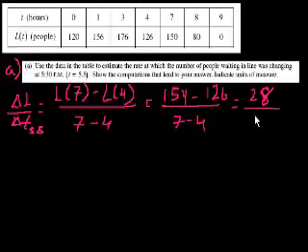And 7 minus 4 is 3. So you could say that the average rate of change is 28 over 3, or you could write that as 9 1/3. And they want us to indicate units of measure.